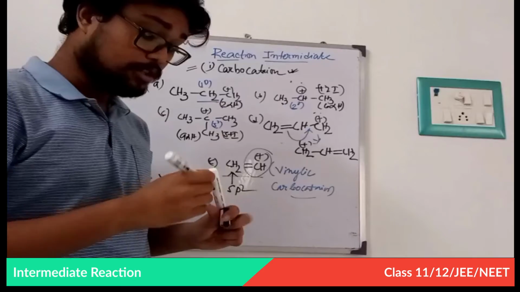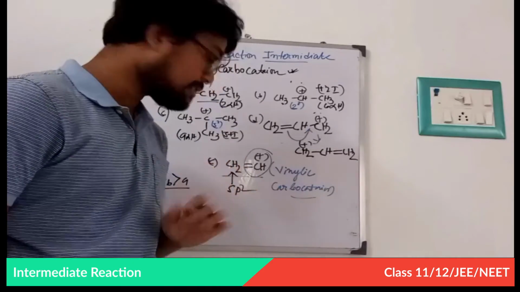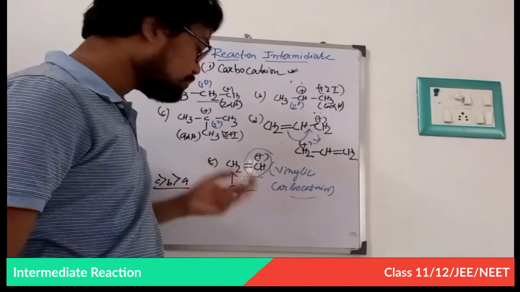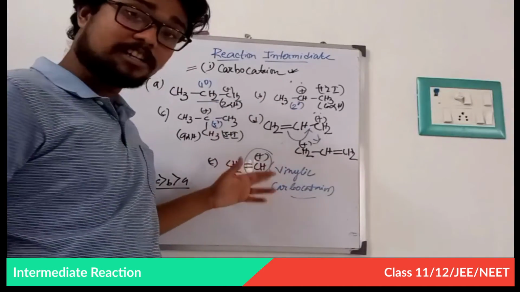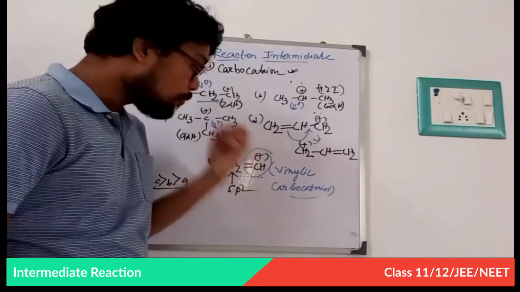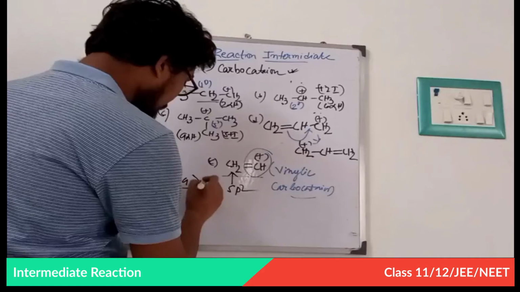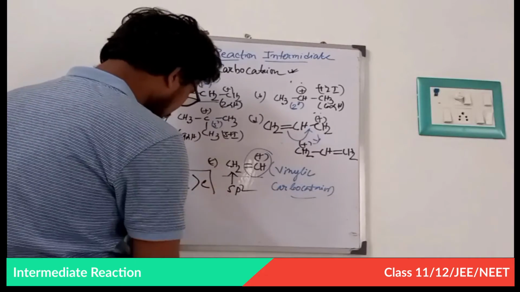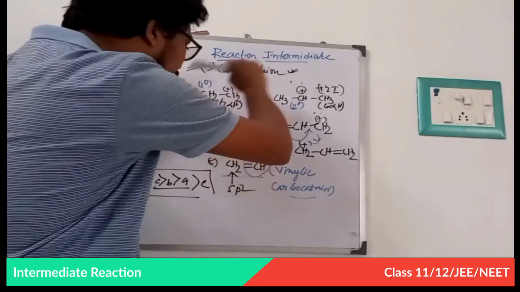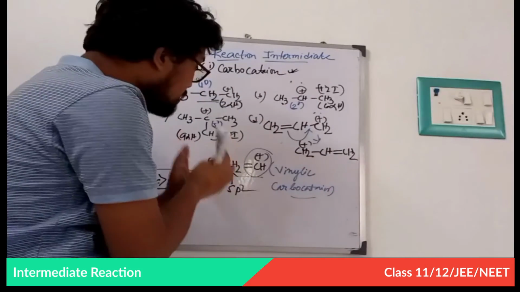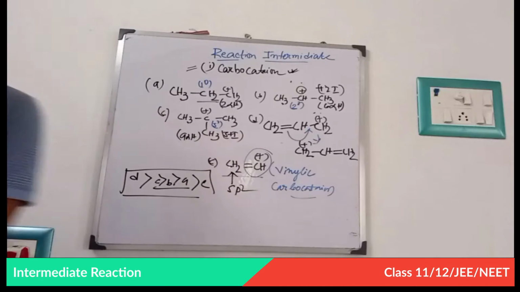I have told you that a carbocation on an sp2 hybridized carbon is very unstable, because sp2 has more electronegative character, and a positive charge on an electronegative carbon is very unstable. That is why E is the least stable among these 5. This is the stability order. I think you all understand the basic fundamental structures of carbocations. Fine, properly note it down.